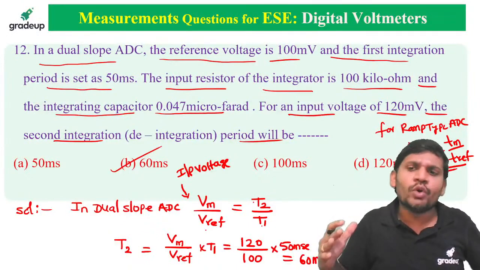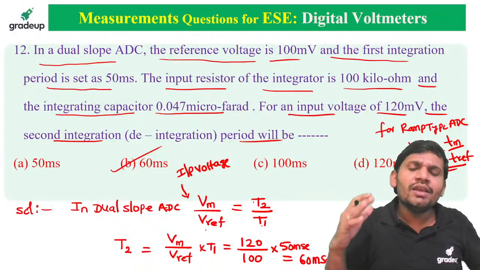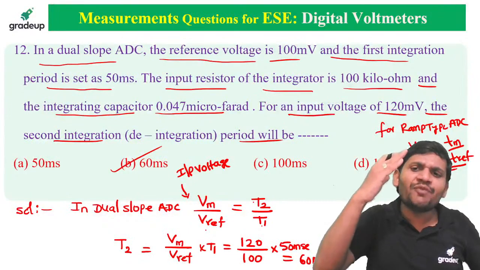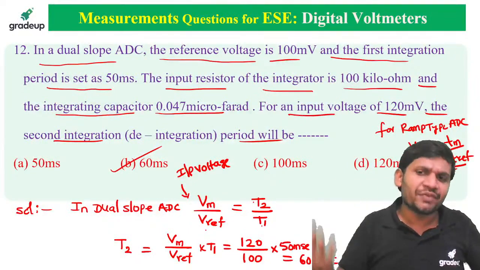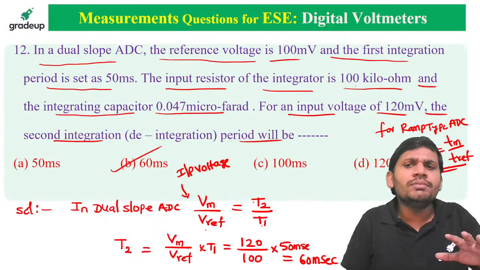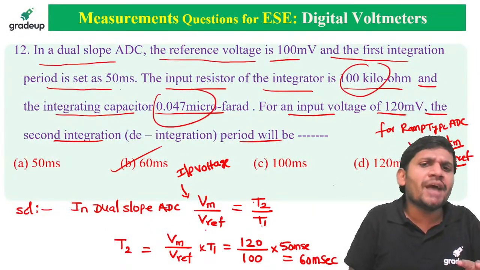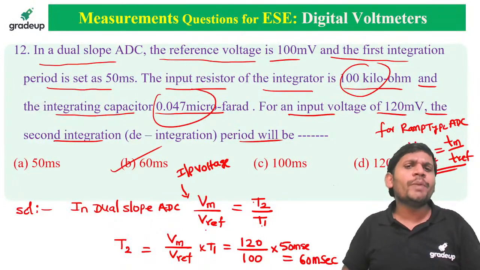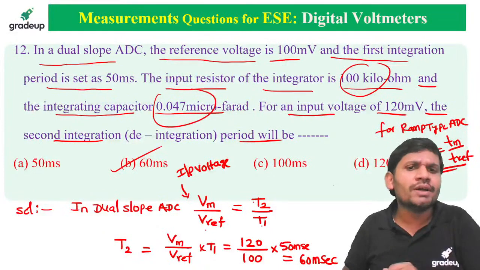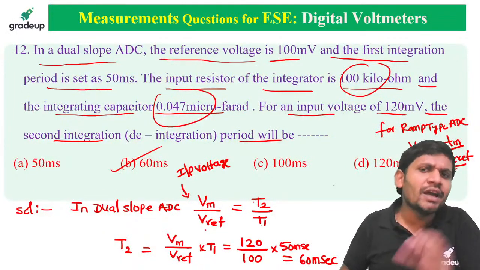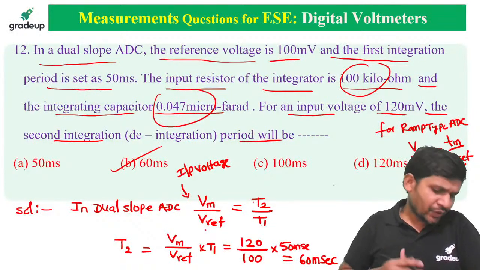fall of reference voltage. In RAMP type ADC, which waveform is taken as a reference waveform, sir? It's a ramp signal. That is the time taken for fall of the ramp signal, which is nothing but T reference. That's Vm by V reference equals Tm by T reference. Sir, but in this problem, resistance is given, capacitance is given. Why are you not considering them? That is one of the advantages of dual slope ADC. The dual slope ADC output is independent of the resistance and capacitance values in the circuit.